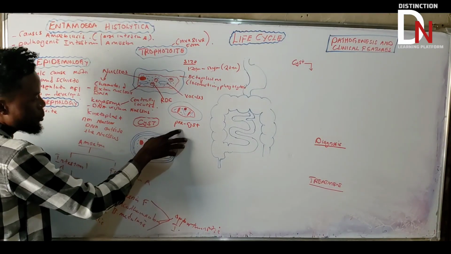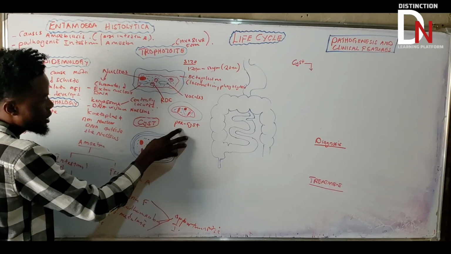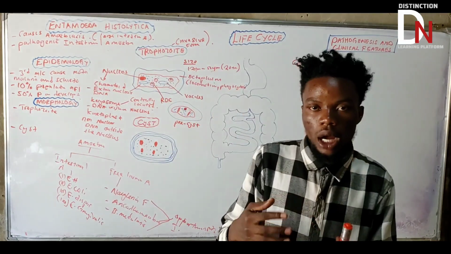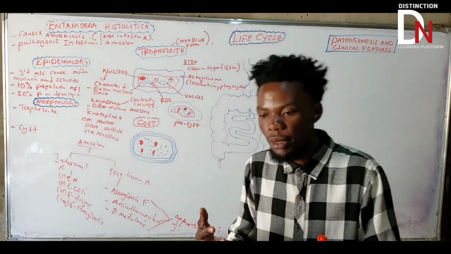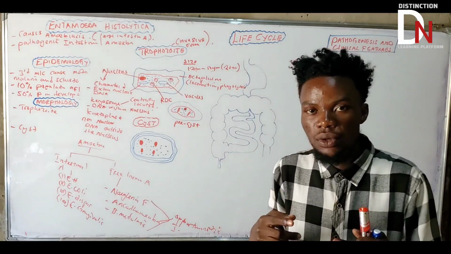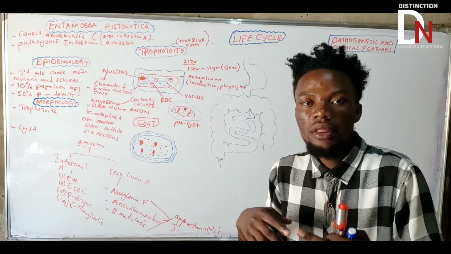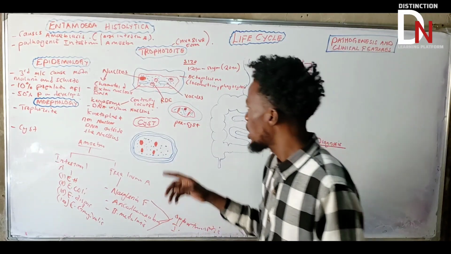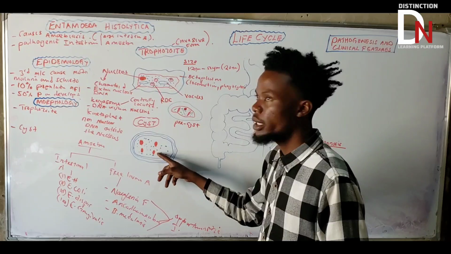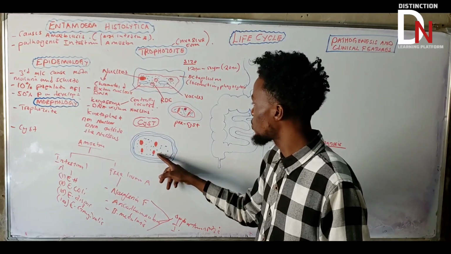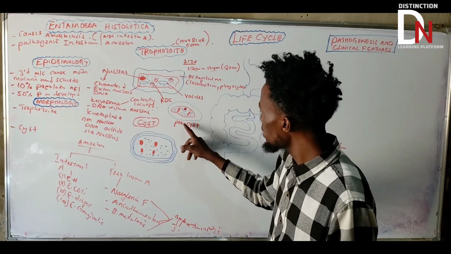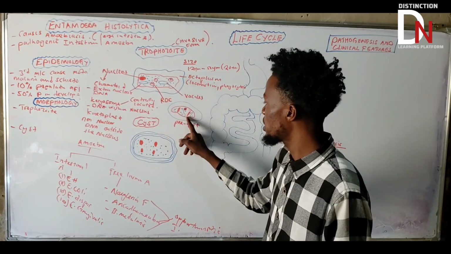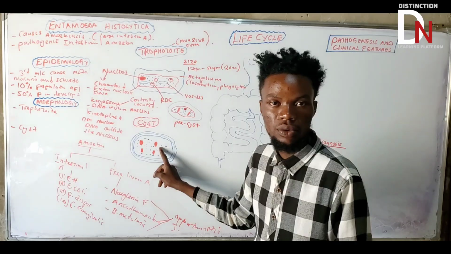So this precyst now, remember that the precyst, for you to understand. We're talking about the Entamoeba histolytica. If you remember, the life cycle is more like all the forms, they change from one form to another. The trophozoite can be converted into what? The cyst. And as well, the precyst can be converted into the cyst. So it goes like this: trophozoite, precyst, then cyst. That's the way it is.